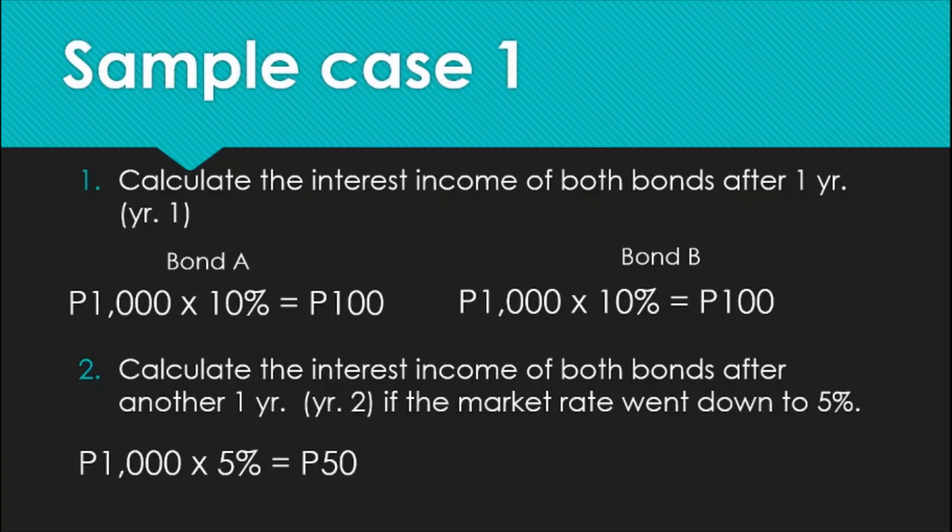So 1,000 pesos times 5%, the interest income in the form of cash inflow after 1 year will only be 50 pesos for the holder of bond A. But as for bond B, since it is still going to mature in 2 more years, that is in year 3, the 10% original coupon will still be the rate applicable. So you would have 1,000 times 10%. That would give you 100 pesos. At this point, you would notice this time that the bond with a shorter maturity is at a disadvantage.